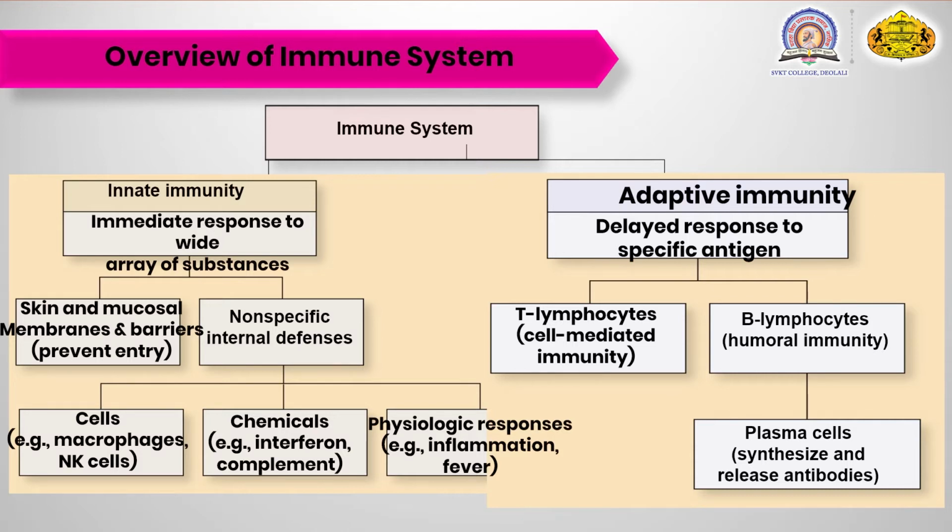In B lymphocytes, the plasma cells are produced, and they release the antibodies which fight against a particular antigen. The antibodies are proteinic in nature and they can fight against a particular antigen. So this is the overview of your immune system, which we are going to learn in our next slide.